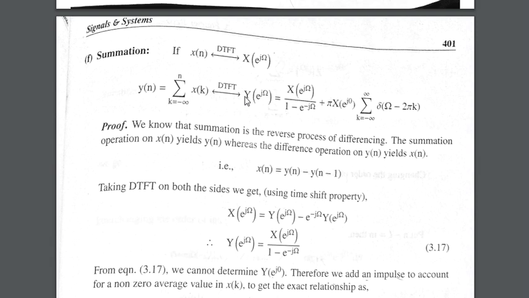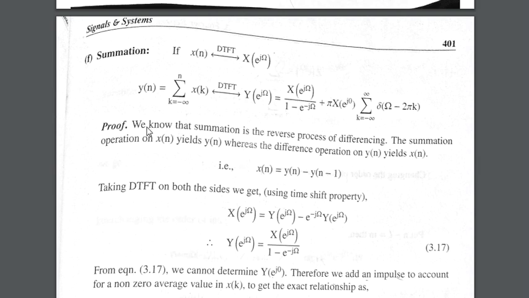Then its discrete time Fourier transform, Y of e raised to j omega, is nothing but X of e raised to j omega divided by 1 minus e raised to minus j omega, plus pi into X of e raised to j0 summation k from minus infinity to plus infinity delta of omega minus 2 pi k. So this is proven with the condition.